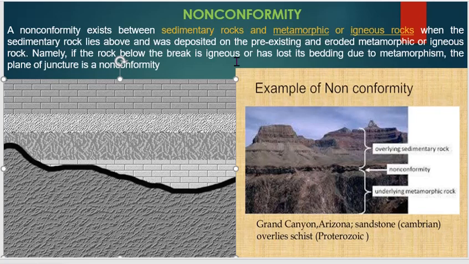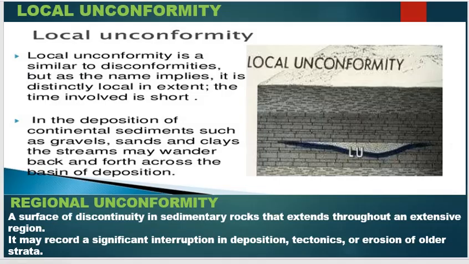Next, local unconformity and regional unconformity. Local unconformity means the time involved is short, or it occurs for a lesser time period, and regional unconformity occurs over an extensive region or large time period. Local unconformity is similar to disconformity, meaning parallel unconformity. The only difference is the short time period or small region.